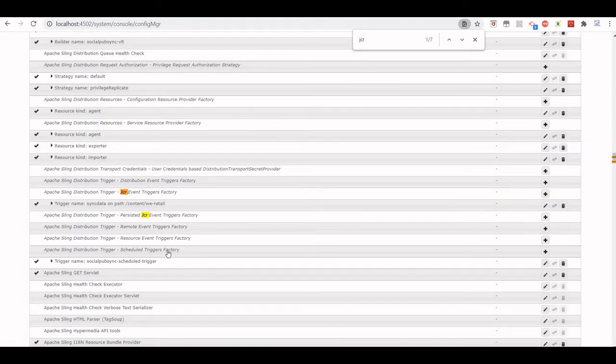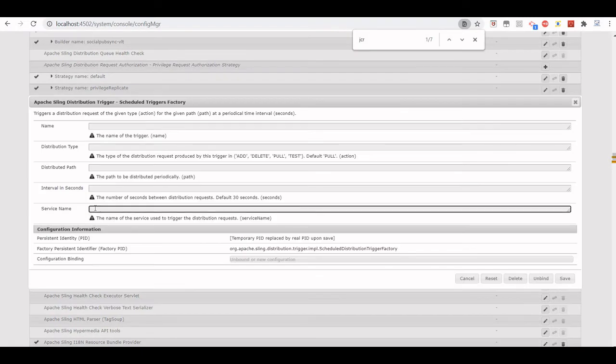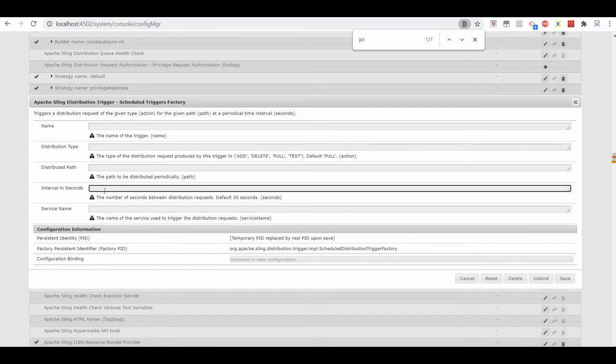And in a similar way, scheduled trigger factory is also a service, like we created a dist service, where you specify the interval, the frequency of that trigger. It will keep on checking if any sync is required, and then it will sync with the repository. So that is how it will work.